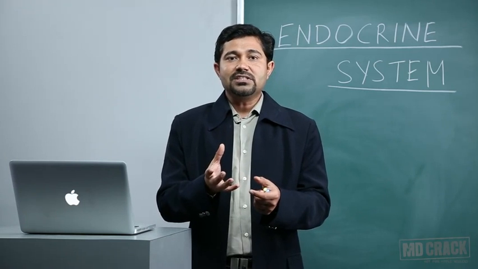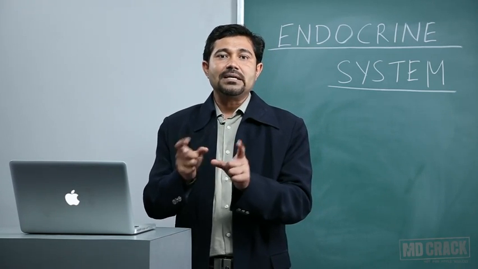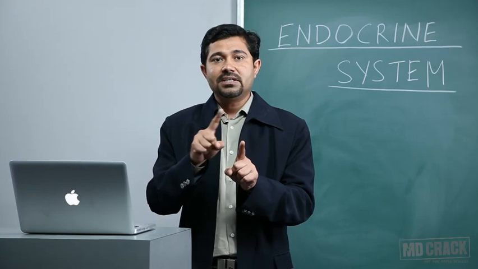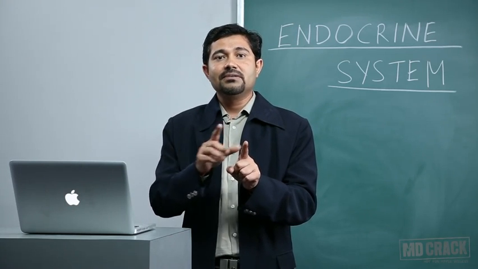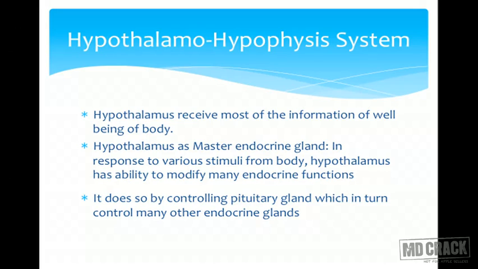So certain hormonal changes will occur at a particular time, time in a day, or time in a month, or time in a year. This we call a hypothetical biological clock, which is situated in the hypothalamus. Because of this, the hypothalamus acts as a master endocrine gland, which is able to control many of the functions of the other endocrine system.